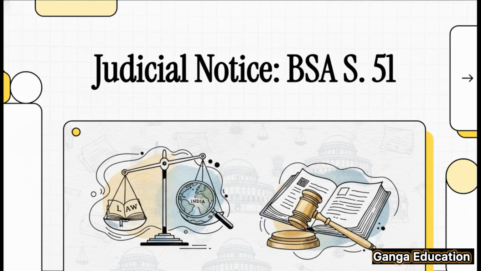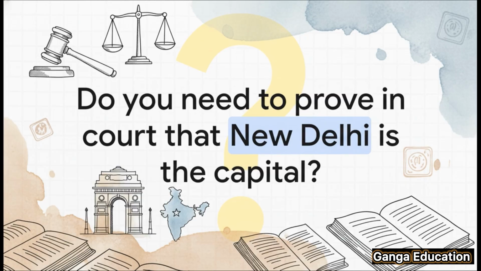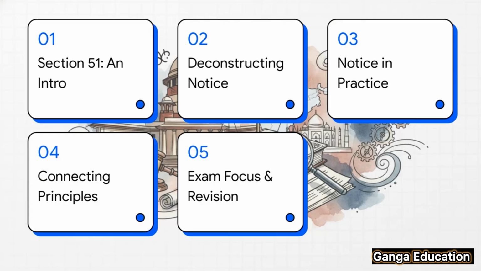Okay, so let's kick things off with a simple question to get our minds working. Imagine you're in court. Would you need to bring evidence, like a map or a government document, to prove that New Delhi is the capital of India? Well, the answer is, of course, no. And the legal reason why that is, well, that's the very core of what we're going to unpack today, the doctrine of judicial notice. So here's our game plan for today.